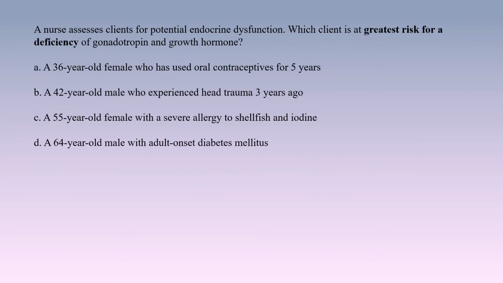A nurse assesses clients for potential endocrine dysfunction. Which client is at greatest risk for a deficiency of gonadotropin and growth hormone? A. A 36-year-old female who has used oral contraceptives for 5 years. B. A 42-year-old male who experienced head trauma 3 years ago. C. A 55-year-old female with a severe allergy to shellfish and iodine. D. A 64-year-old male with adult-onset diabetes mellitus.